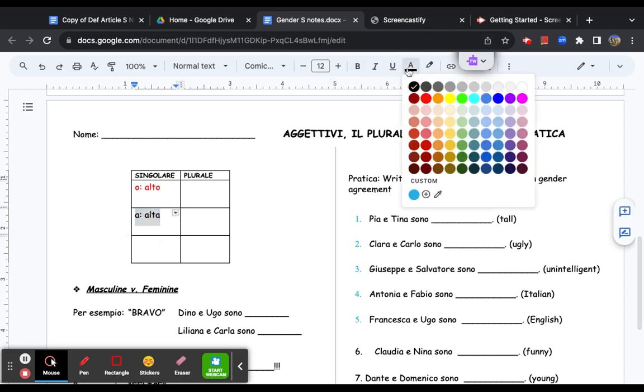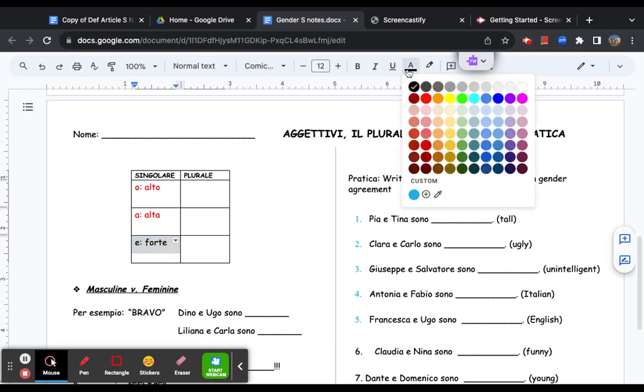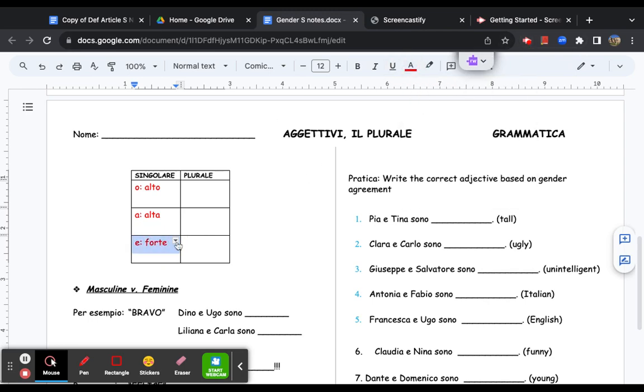That way, voi potete scriverlo. You can write that in Italiano. Okay. Now, gender neutral aggettivi also exist in Italiano, meaning that they do not change depending on who we're talking about. Per esempio, for example, we have aggettivi that end in e, like forte, that stay the same regardless of gender identità, right? Per esempio, I could say Signor De Stefano è forte. I could also say Giacomo è forte.